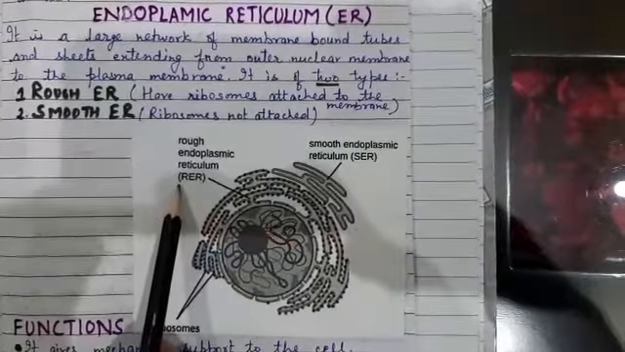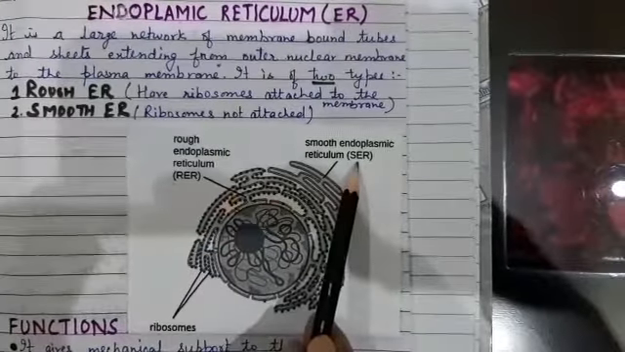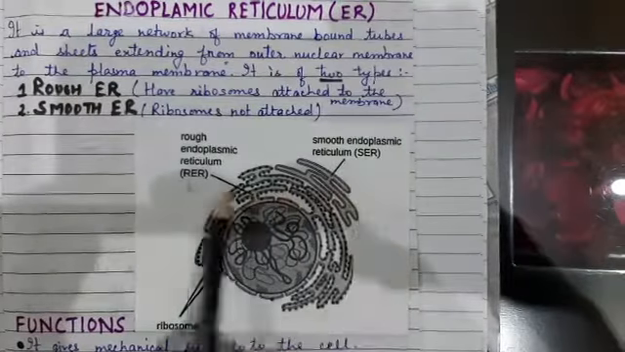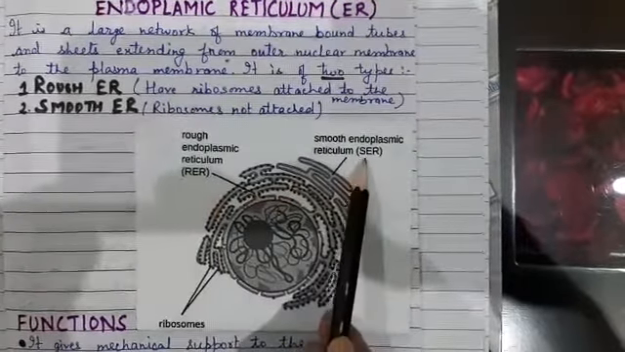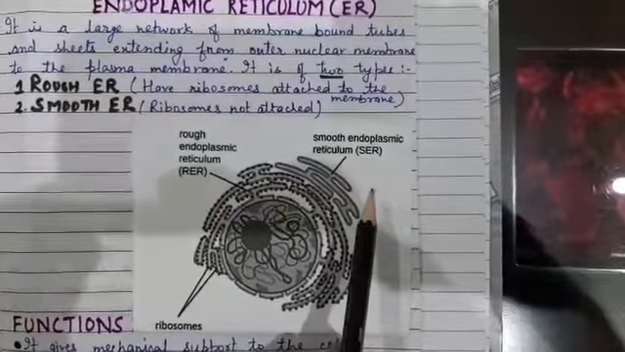Rough endoplasmic reticulum, we write it as RER, while smooth endoplasmic reticulum, we represent it as SER. RER, rough endoplasmic reticulum, and SER, smooth endoplasmic reticulum.